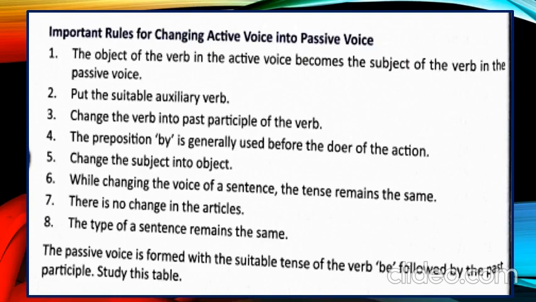Number six, while changing the voice of a sentence, the tense remains the same. Number seven, there is no change in the articles. Number eight, the type of a sentence remains the same. The passive voice is formed with the suitable tense of the verb be followed by the past participle. Study this table.